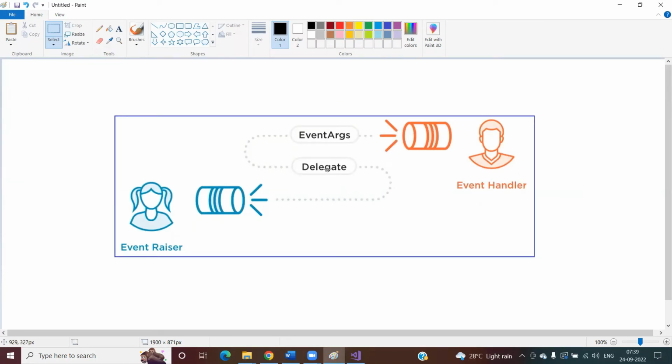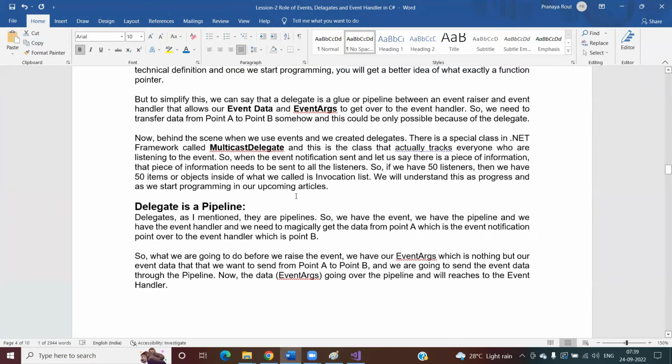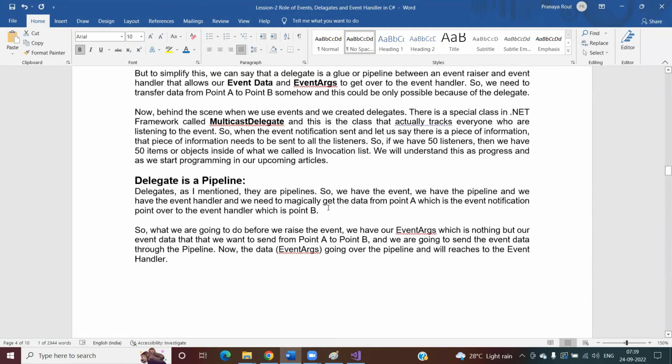It tracks all the information about the event handlers, who are registered with the event. All this information will be tracked by this delegate, and this is possible because of the multicast delegate. That multicast delegate is the immediate parent class of the delegate that we are going to create. If this is not clear at the moment, don't worry, once you start programming, you will understand this better.